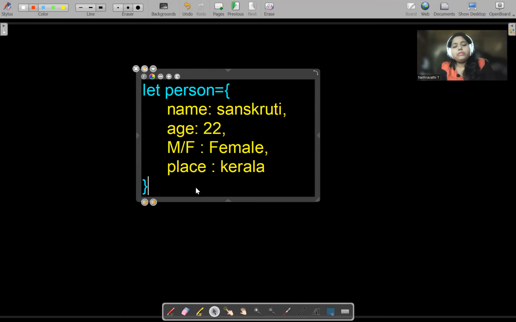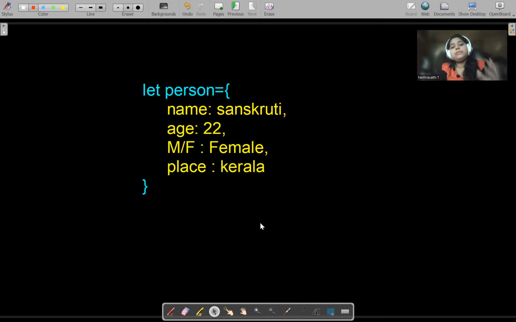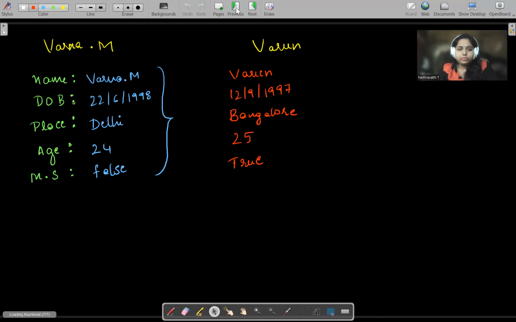So this is how, in short, we declare the object. I hope everyone is clear how objects are used and why. Because to store the data.